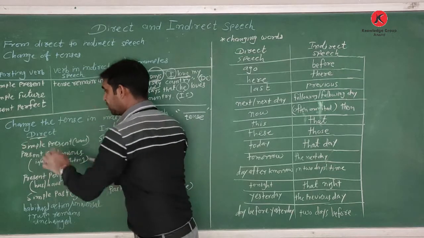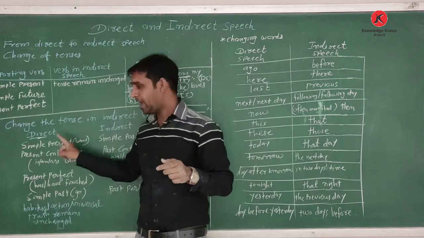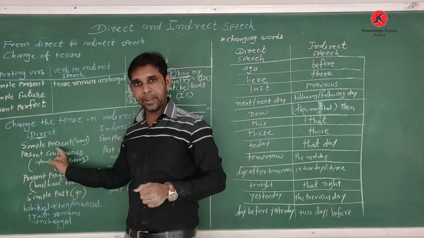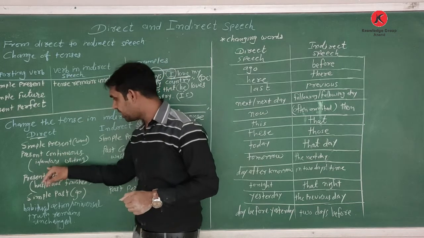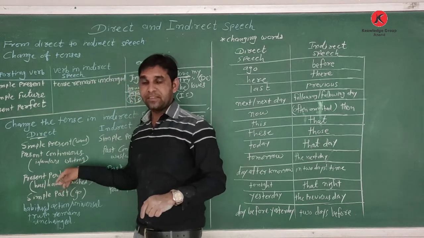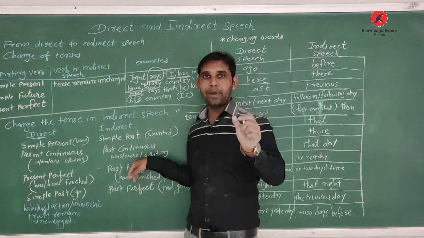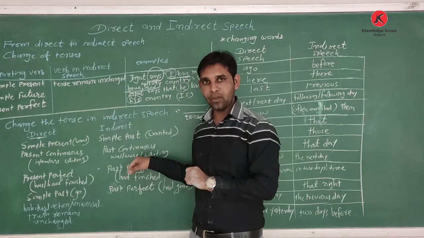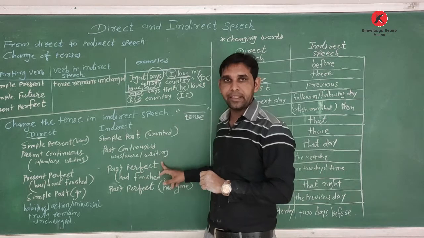If in the direct speech in inverted commas the present continuous tense is used, here the example is Mr. is writing, then we change into past continuous tense. Okay, was and were writing.